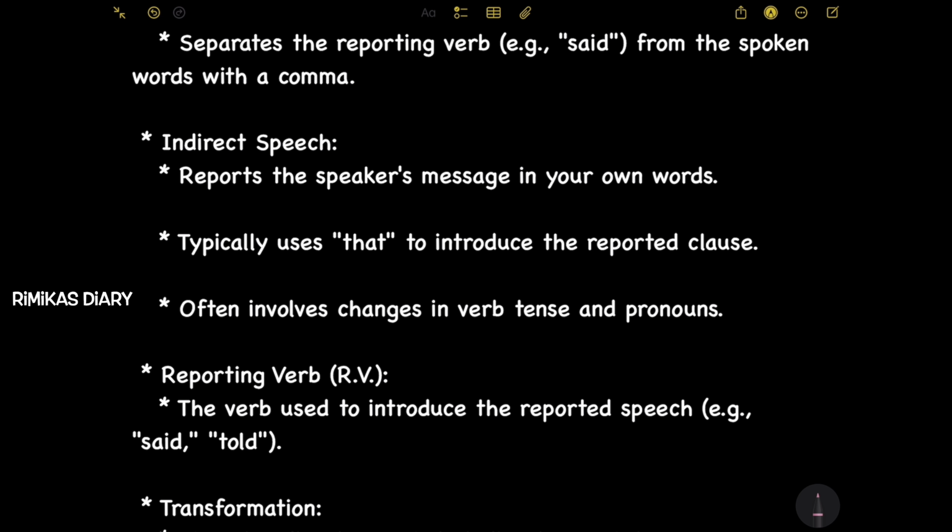Indirect speech. Let's see what indirect speech is in simple words. It reports the speaker's message in your own words. It typically uses that to introduce the reported clause. It often involves changes in verb tense and pronouns.